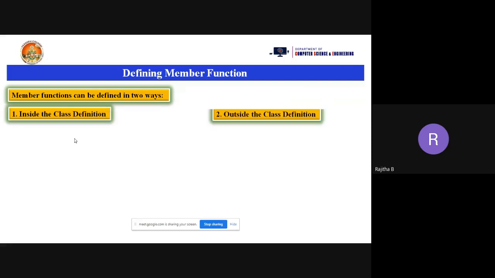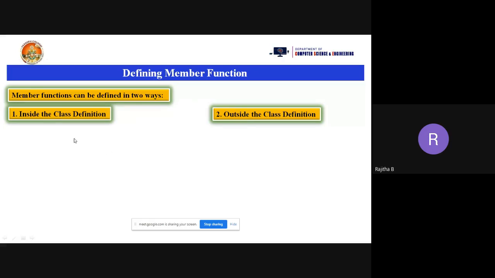Now come to the C++ class program. I'm telling about the class program, not the normal programs. When you are using class programs, I can define the member function, meaning the code of the function can be defined in two ways. What are the two ways? A member function is defined in two ways: inside the class and outside the class definition. Means within the class I can write the code of the function, and outside the class also I can write the code of the function.